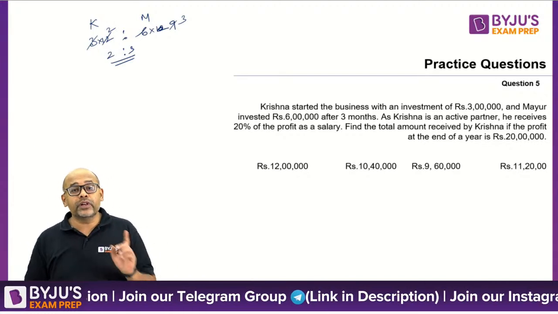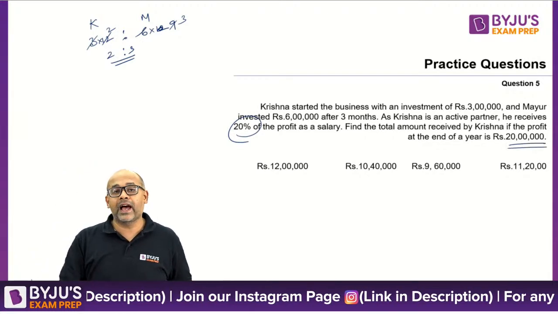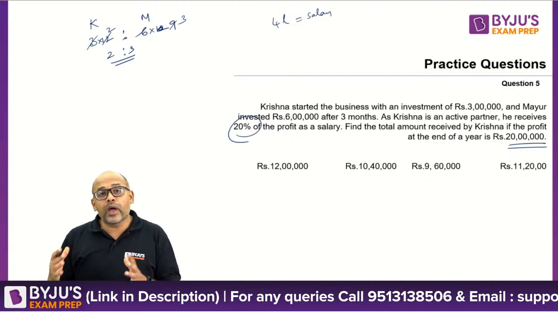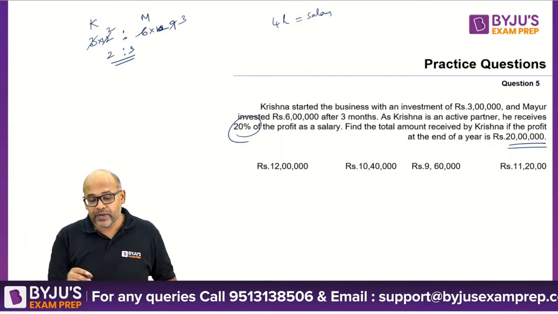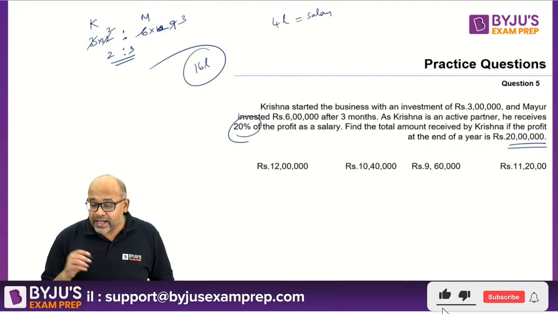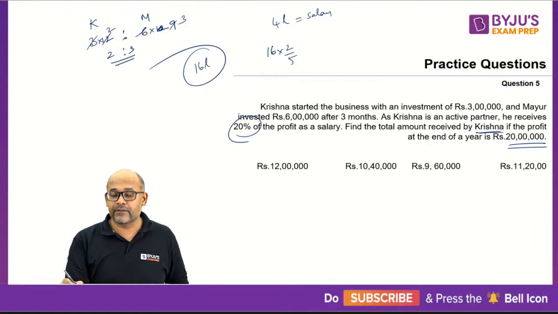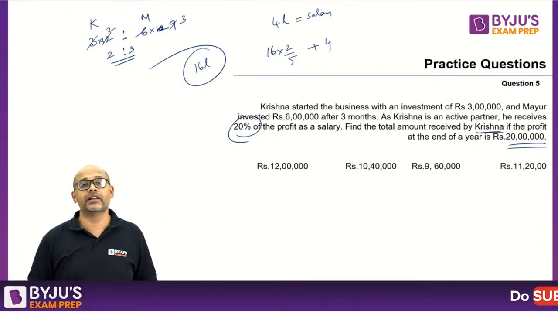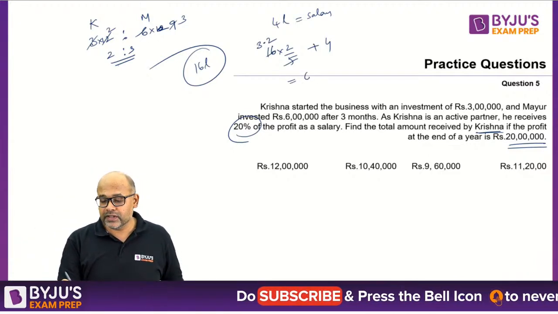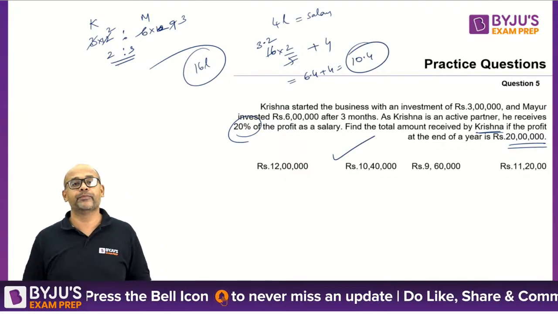But before you divide the profit, 20% salary should be paid. Out of 20 lakhs, 20% is 4 lakhs, which is the salary. So the amount left for distribution is 16 lakhs. This 16 lakhs is divided in the ratio 2:3. They're asking for the final amount received by Krishna. So 16 lakhs into 2 by 5, plus 4 lakhs of salary. That is your answer. 5 3s are 15, 5 2s are 10. So this is 6.4 plus 4, that is 10.4 lakhs. Option B.